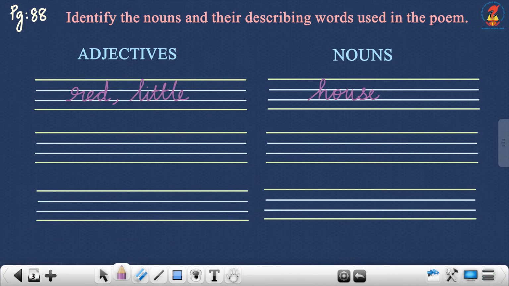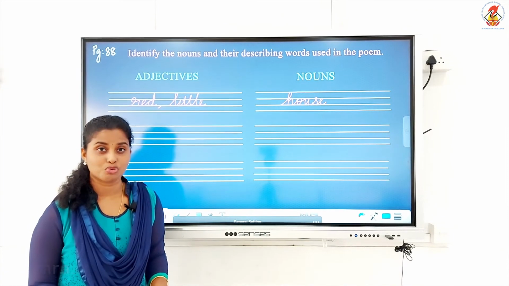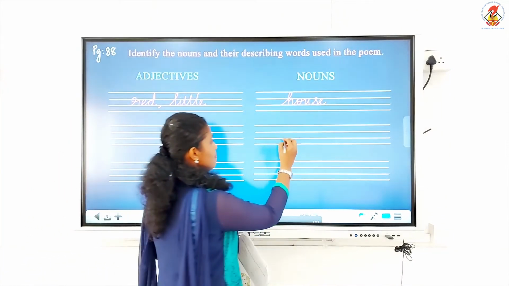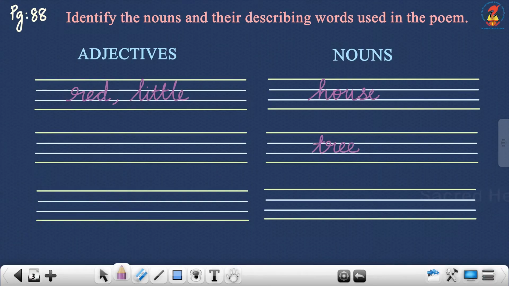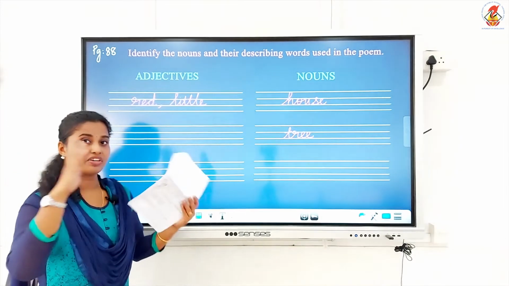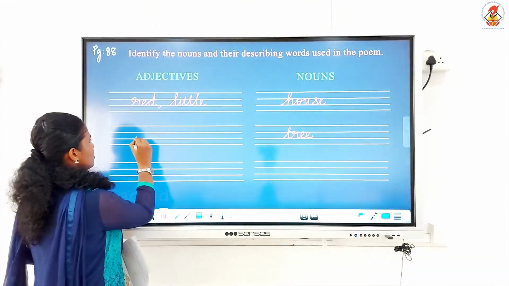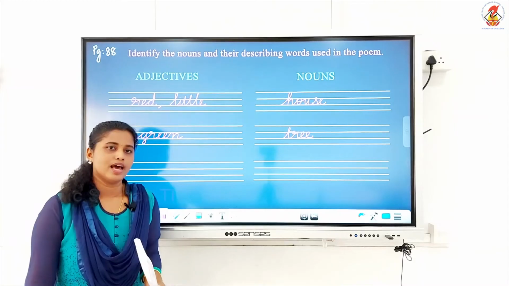Which is a noun you can see in the poem? Yeah, tree, isn't it? Tree is a noun. So under the heading noun you should write tree. And how is a tree described in the poem? Yes, it is green in color, isn't it? So you have to write here under the heading adjective green. It is a green tree.